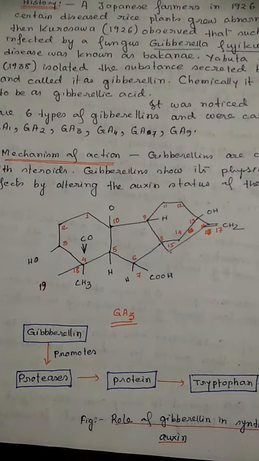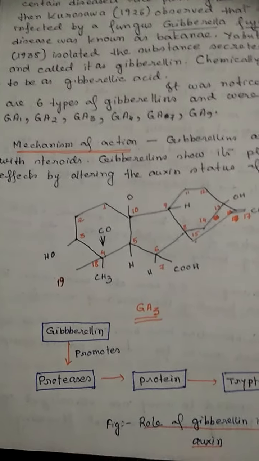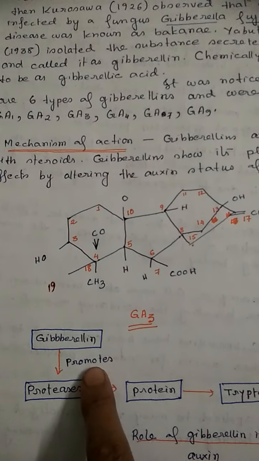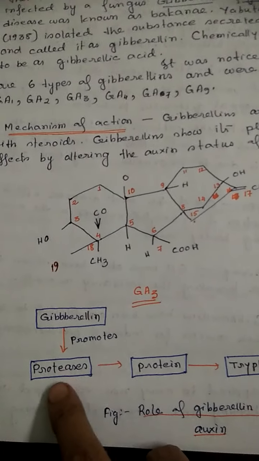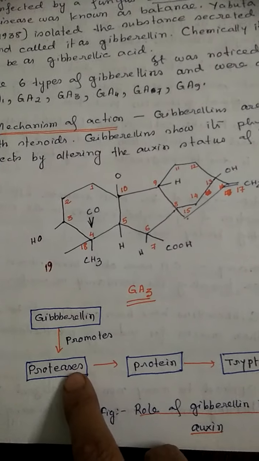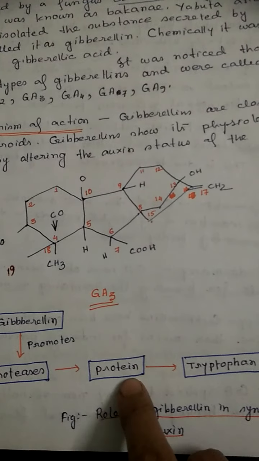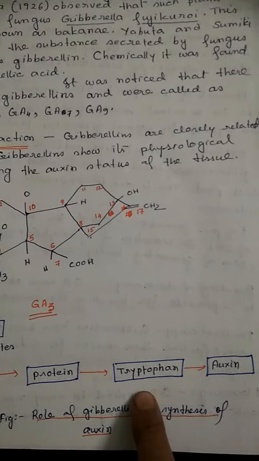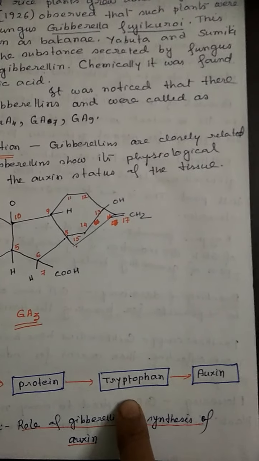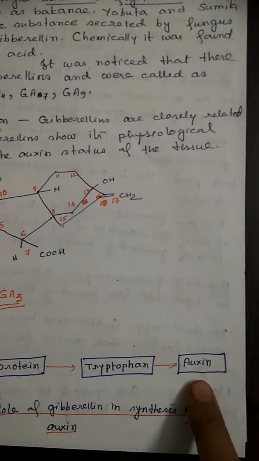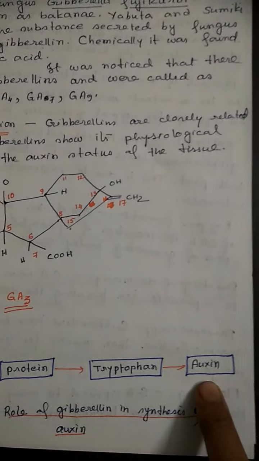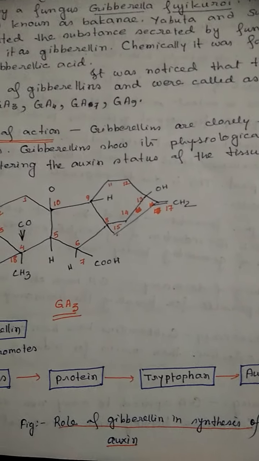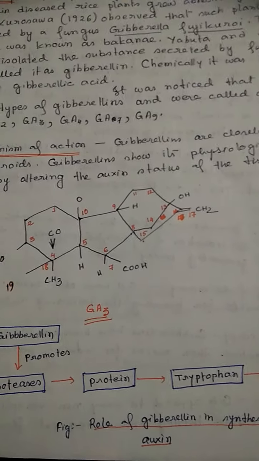Next is the role of gibberellin in the synthesis of auxin. Gibberellin promotes the production of protease. This protease converts proteins into tryptophan, then it is converted into auxin. So this is the role of gibberellin in the synthesis of auxin.